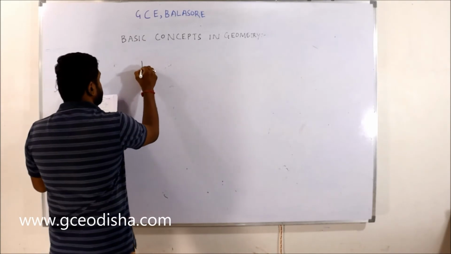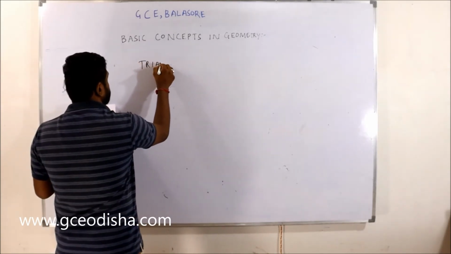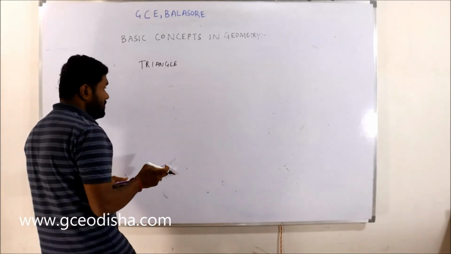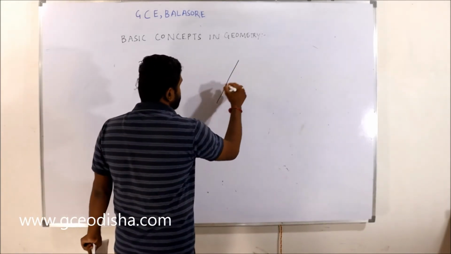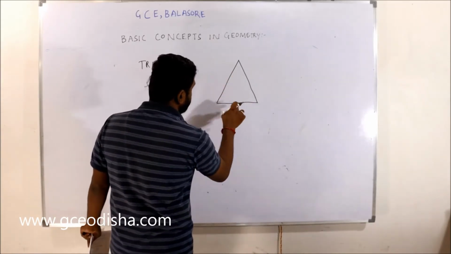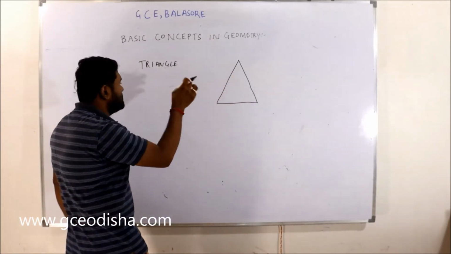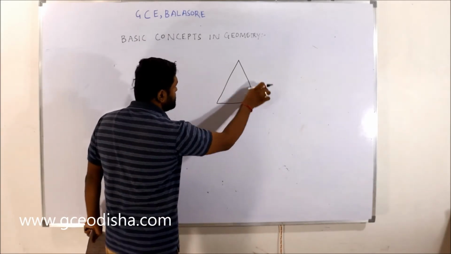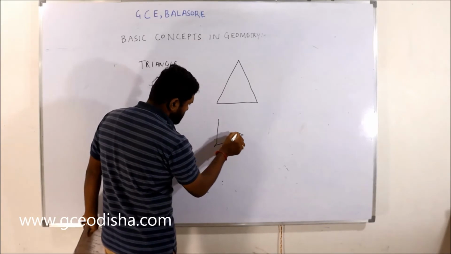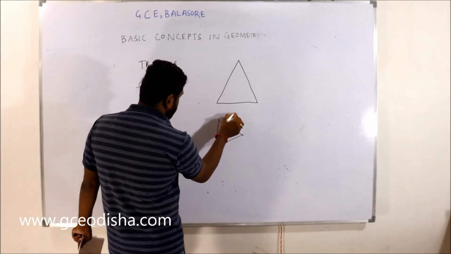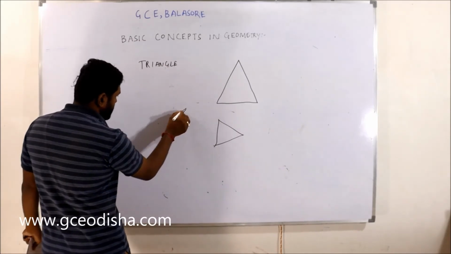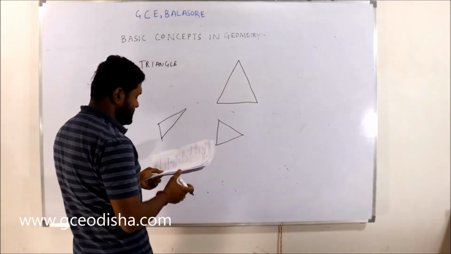Then come to the triangle, right? As the name suggests, a triangle is three points meeting. If you connect three points, like there are three points here, if you connect these three points, it will become a triangle. This is the triangle.